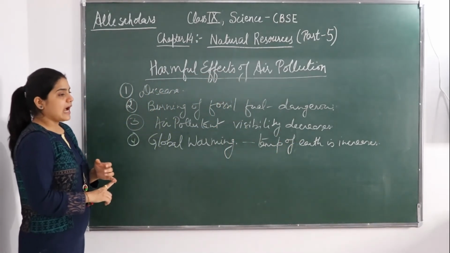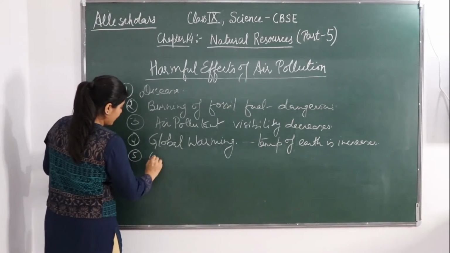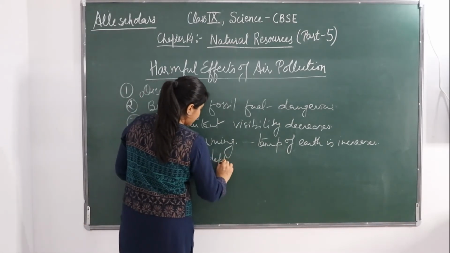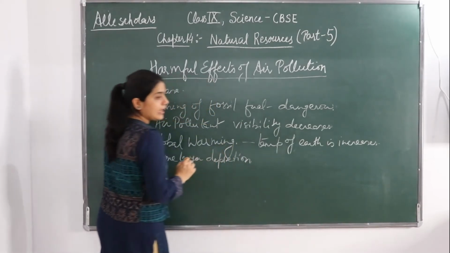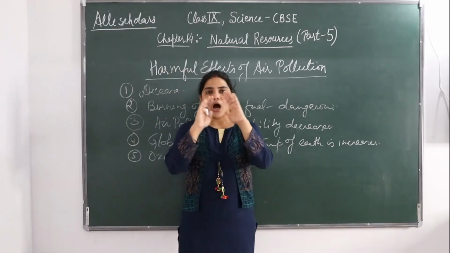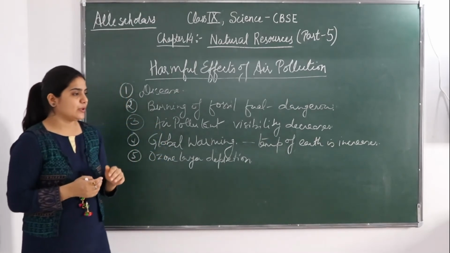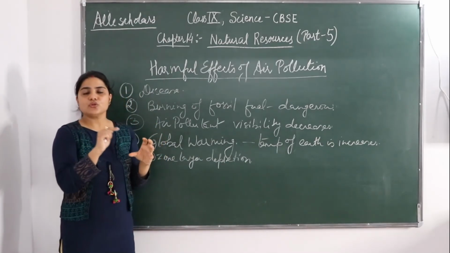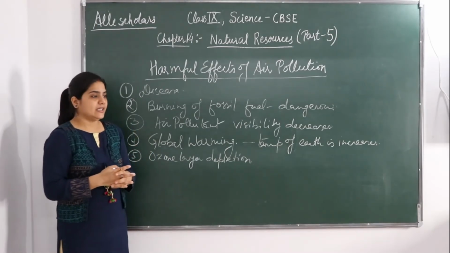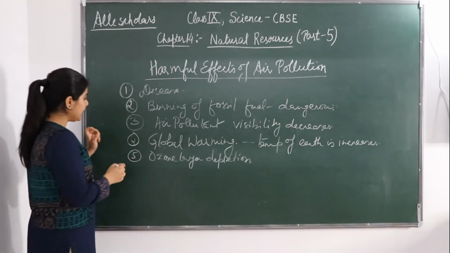Next, the effect is that our ozone layer is depleting. Depletion of ozone layer. In this, what happens is that this air pollution leads to depletion of the outer covering of the ozone layer. The outer covering of the ozone layer is being affected, there is a hole forming in it, and that is very bad for our earth's atmosphere. Okay, so this was how our ozone layer is being affected.